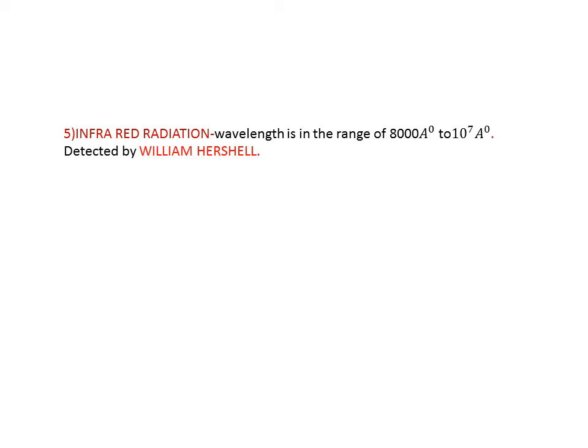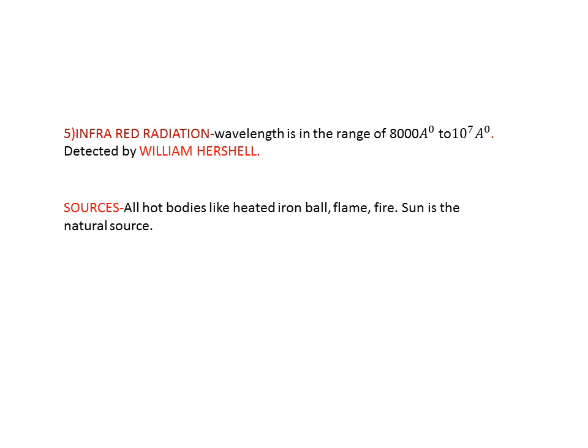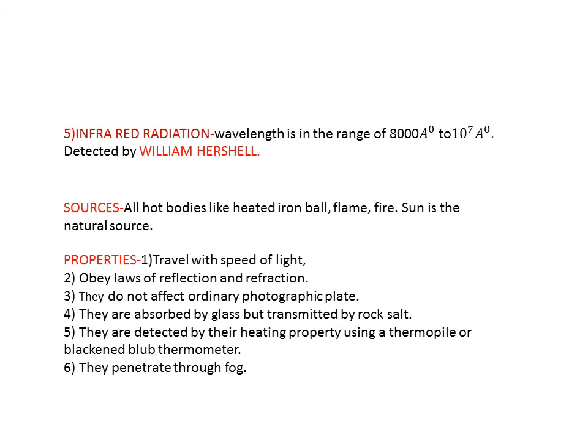Infrared radiation has a wavelength range of 8000 angstrom to 10 raised to 7 angstrom. All hot bodies like heated iron ball, flame, fire are the sources of these radiations. Sun is the natural source. They travel at the speed of light, obey all laws of reflection and refraction. They do not affect photographic plate. They are absorbed by glass but transmitted by rock salt.